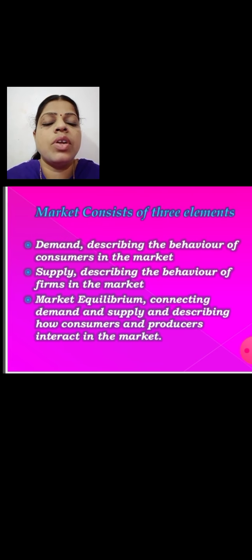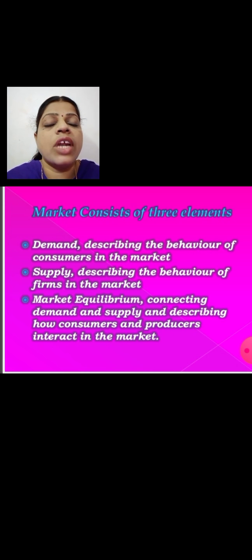What is this? We know that the different market forms are there, and let me explain once again: perfect competition, monopoly, monopolistic competition, and oligopoly. These are the various types of market, and here the first market is perfect competition, and we will discuss its price determination and simple applications.